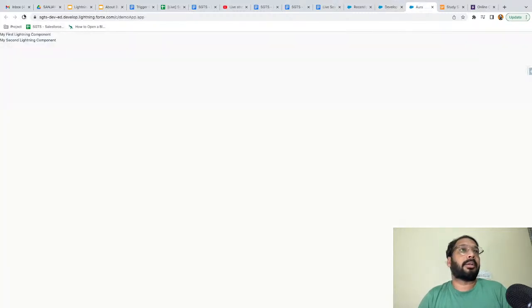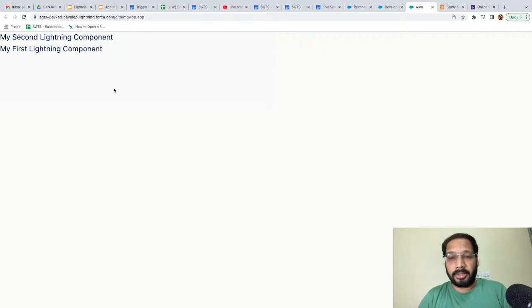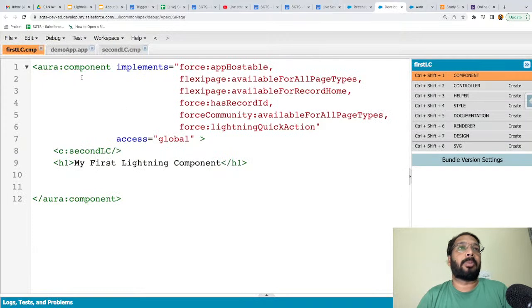So moving here, refreshing the page, you can see the result. It is showing my second Lightning component and then my first Lightning component. Okay, so this way, if you want to do nesting of Lightning components, that is also possible.